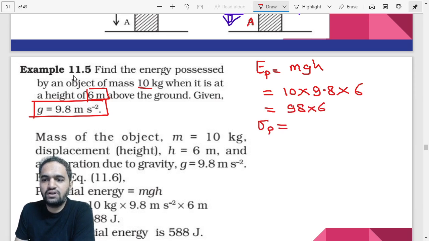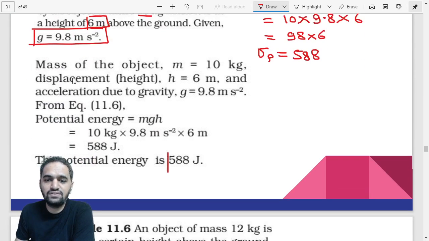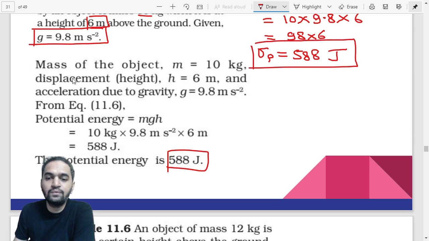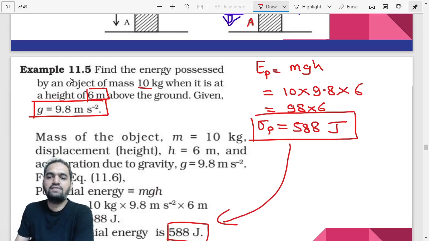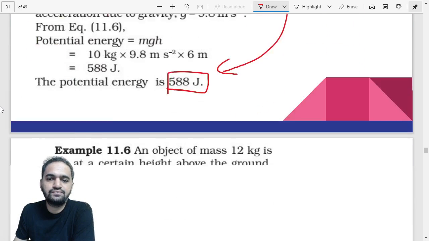6 8s are 48, 4 carry. 9 6s are 54, 54 plus 4, 58. So basically your answer is going to be 588 joules. Right? In this case which we have found out. In the same way the answer is 588 joules. So you can see the same thing has been done in the book also. So we have calculated the answer from the question. EP is equal to mgh, the formula, put the values and you will get your answer.